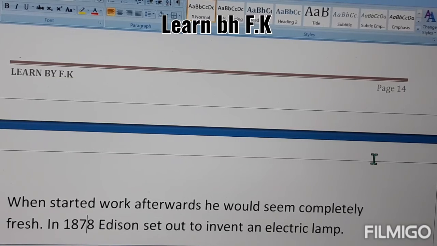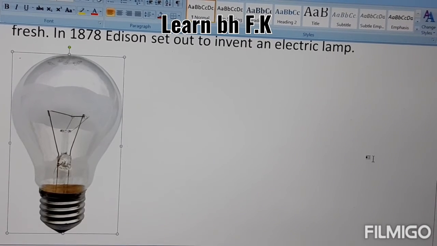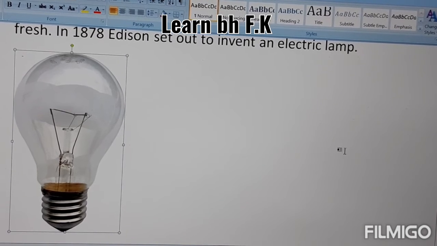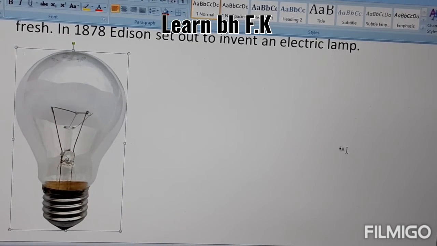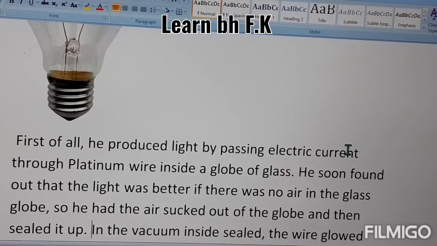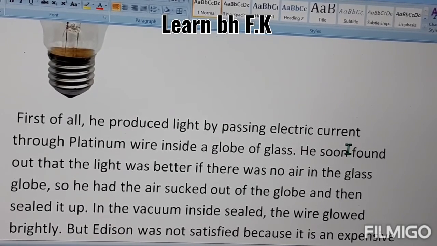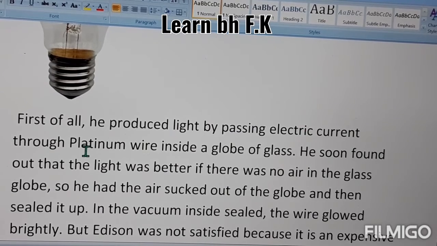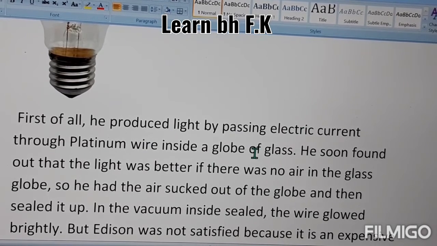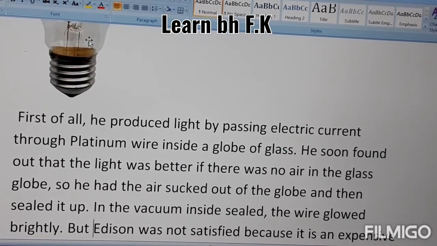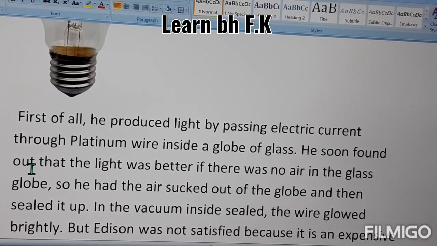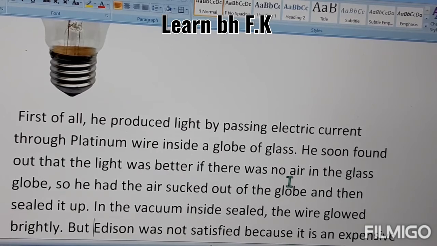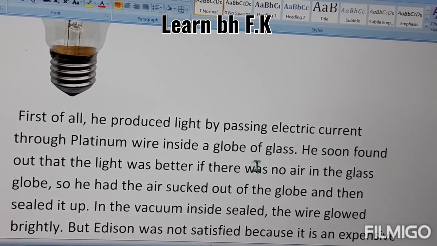And then in 1878, Edison set out to invent an electric lamp. The second invention, about the electric lamp, is very famous in the world. First of all, he produced light by passing an electric current through a metal inside a globe of glass. He soon found out that the light was better if there was no air in the glass globe. It means it became a vacuum.